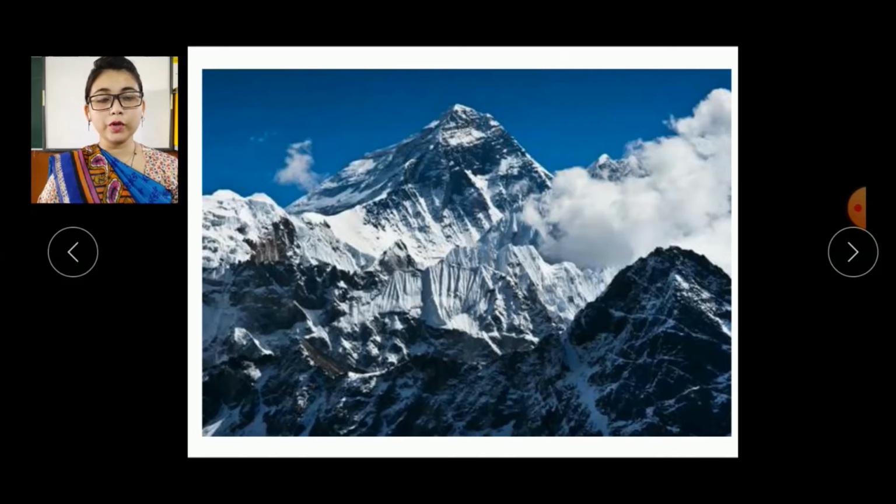So here I am showing you a picture of how the mountains look. Here you can see the mountains, what is the height of the mountain. You can see they are very high, they have very steep slopes and high peaks, and you can see white snow here. So these peaks are always covered with snow throughout the year. Doesn't matter in which month you go to visit, you will find these peaks covered with snow. You go in January, April, October or December.